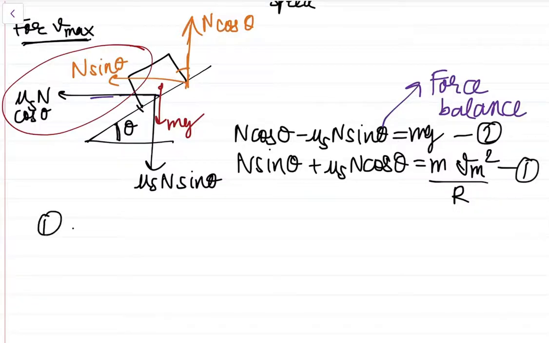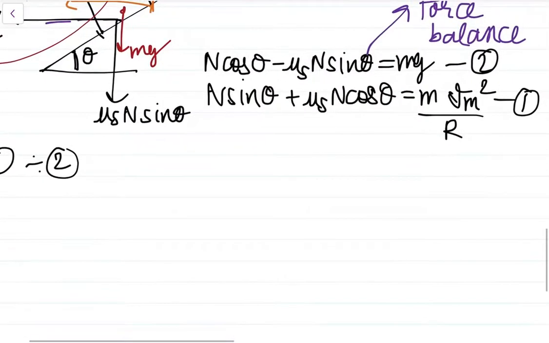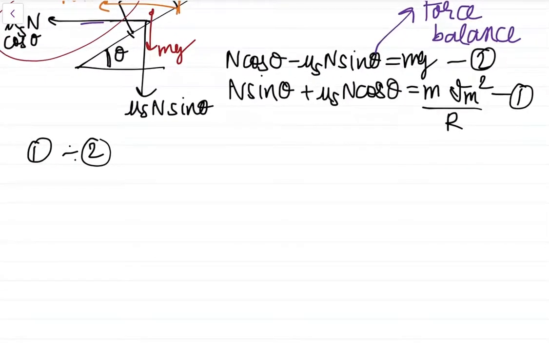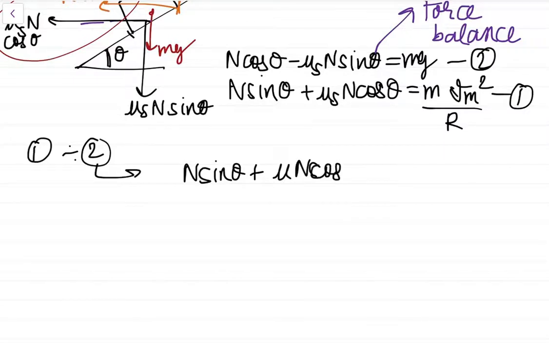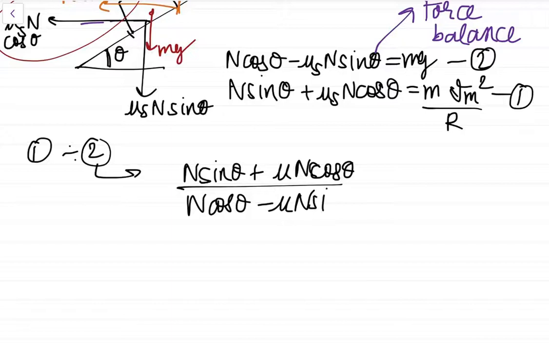So when we divide equation number 1 by 2, just see what will come. It will be N sin theta plus mu s, I will just write mu s as mu, N cos theta by N cos theta minus mu N sin theta is equal to Vmax squared by Rg.